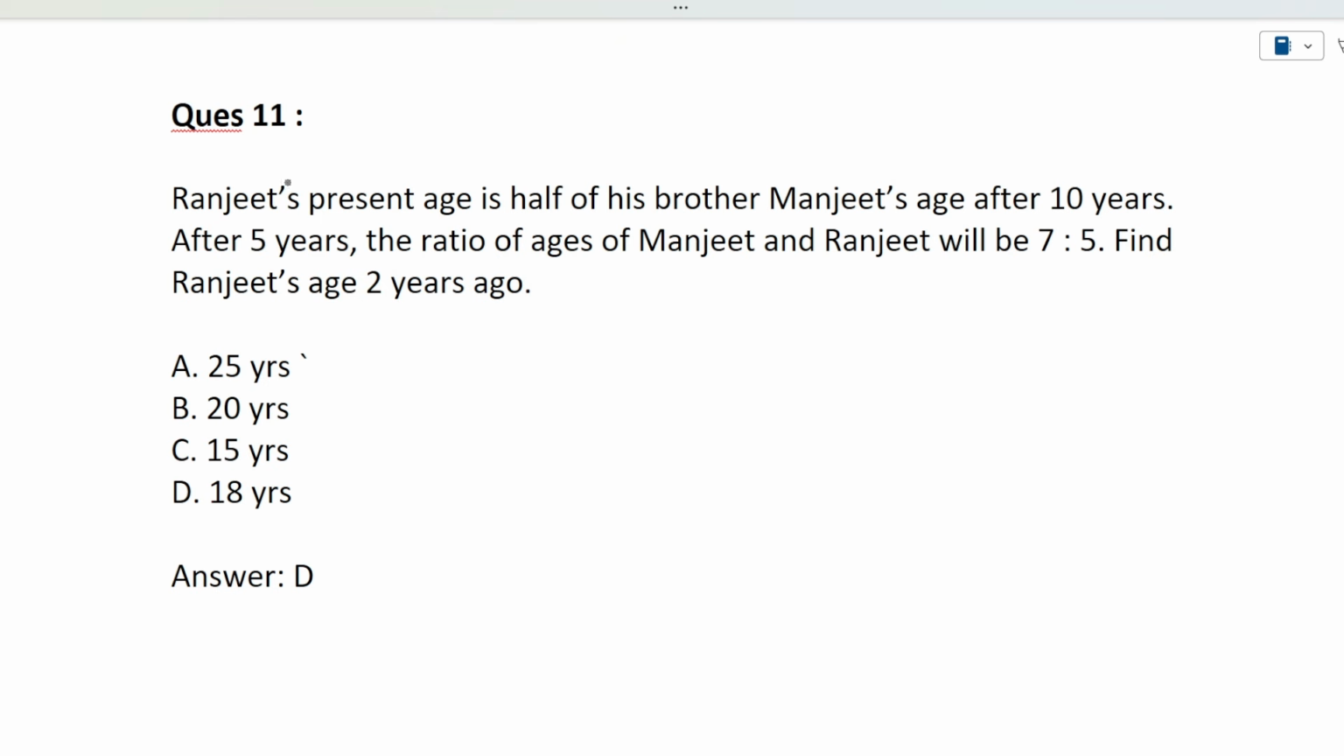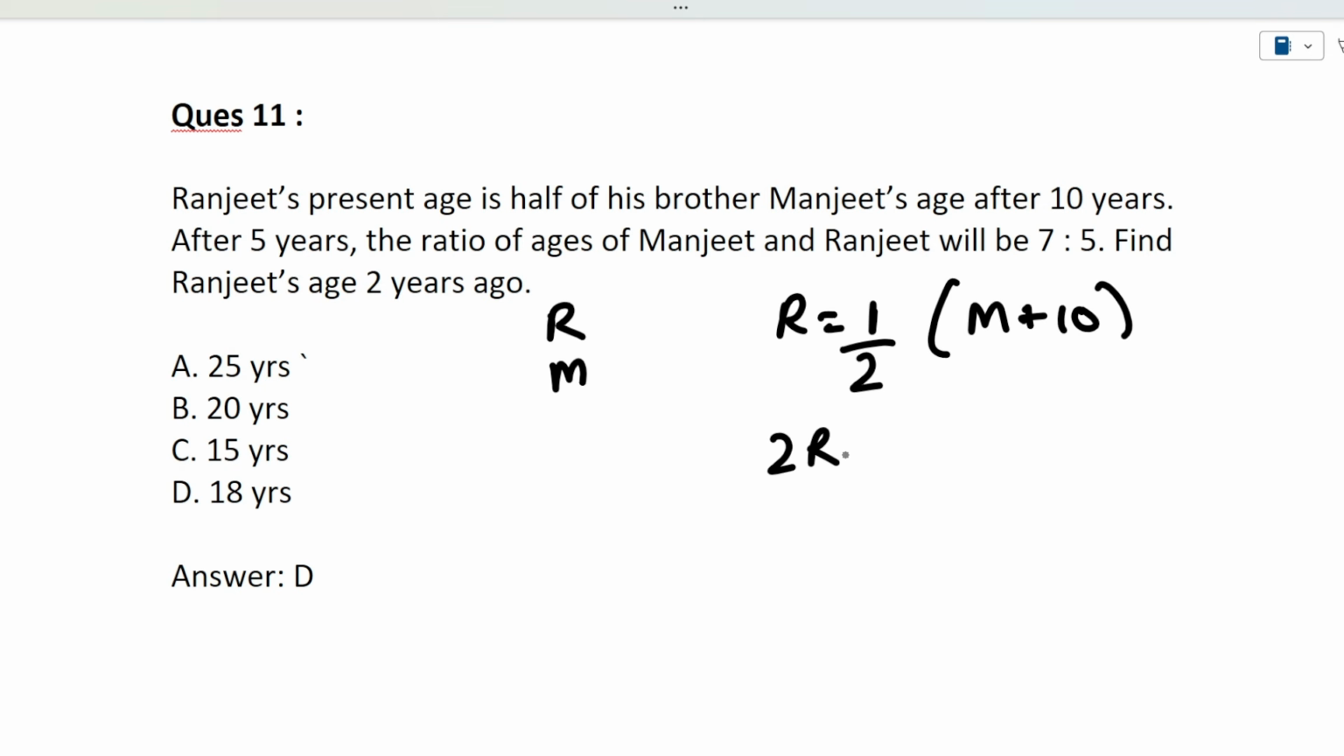Okay, so guys, the next question is: Ranjit's present age is half of his brother Manjeet's age after 10 years. So let's suppose Ranjit's present age is R and Manjeet's present age is M. So Ranjit's present age, that is R, is equivalent to half of Manjeet's age after 10 years, so M plus 10. So it will be 2R equivalent to M plus 10, right?